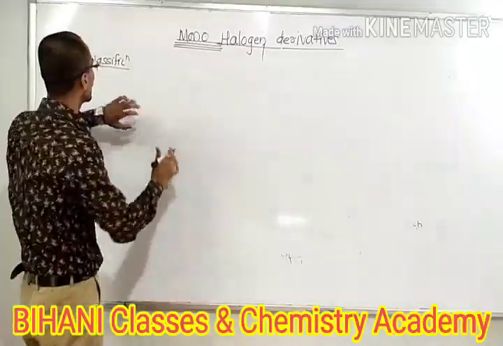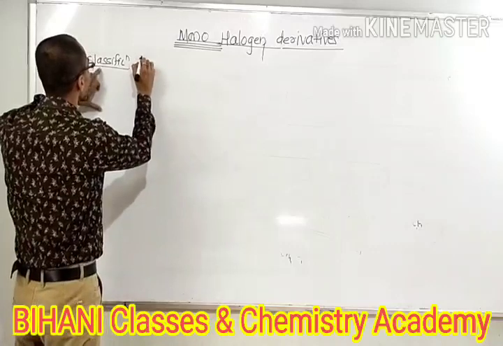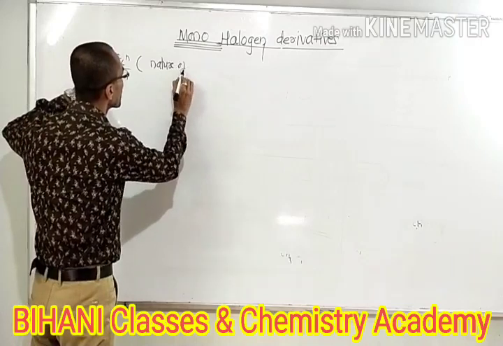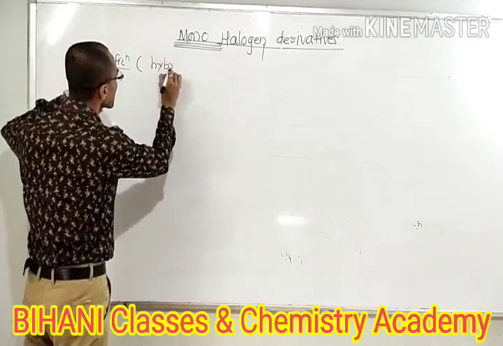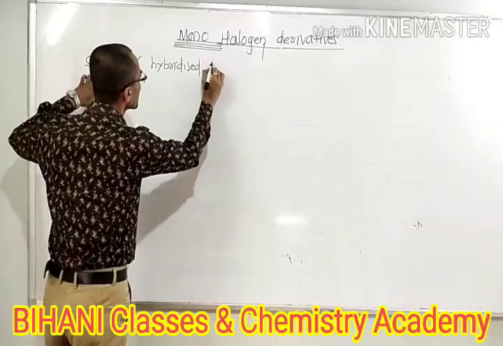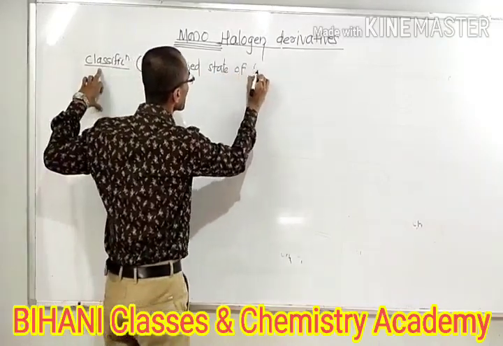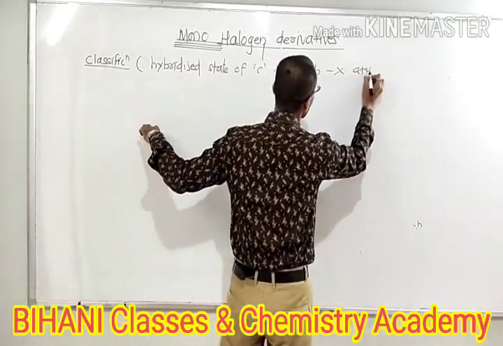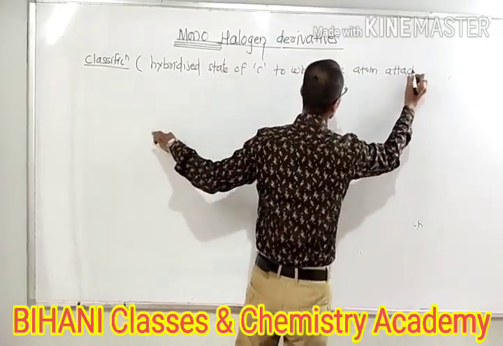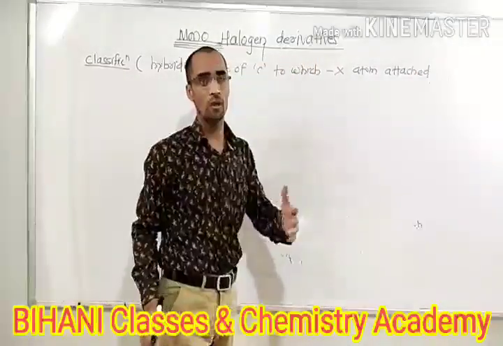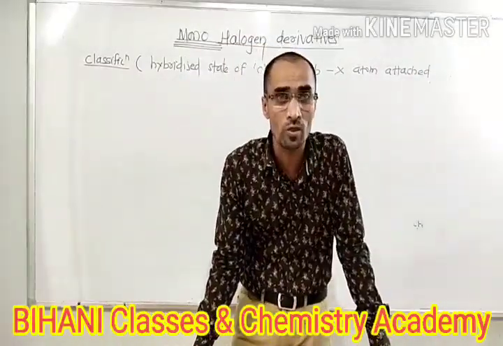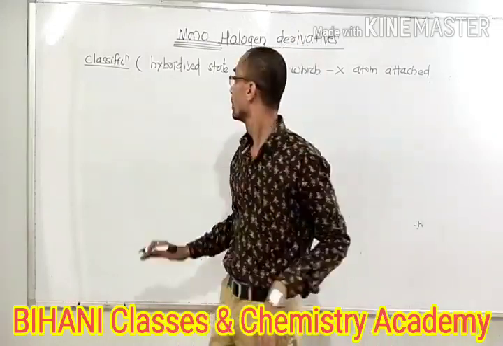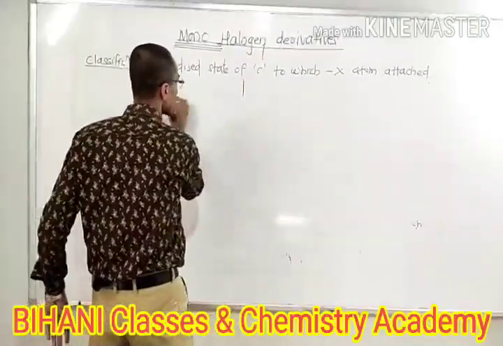This classification of monohalogen derivatives is based upon the hybridized state of the carbon to which the halogen atom is attached. It may be attached to sp3 carbon, a single bonded carbon, to sp2 carbon, a double bonded carbon, or to a triple bonded carbon, that is sp carbon. So again they are classified based upon the valence state of carbon.